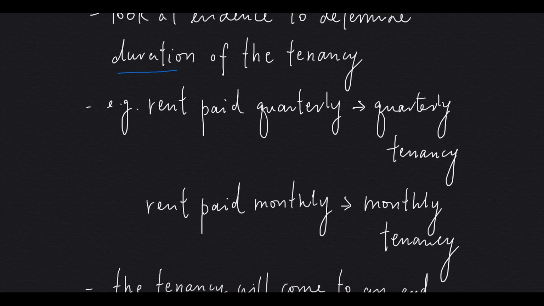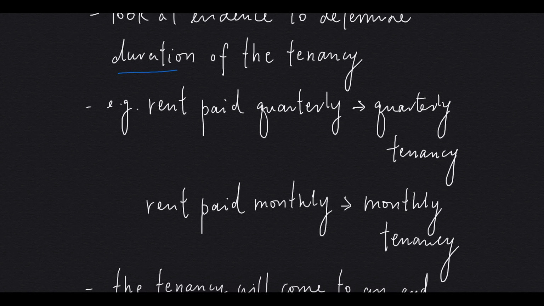As you can see, one difference between implied periodic tenancy and an equitable lease lies in duration. For example, if a tenant and a landlord initially decided that they would have a 7-year lease, but then it turned out that the lease was not enforceable in equity and in common law, then it may turn out that they have a quarterly tenancy or a monthly tenancy. This may be different from the initial intention.